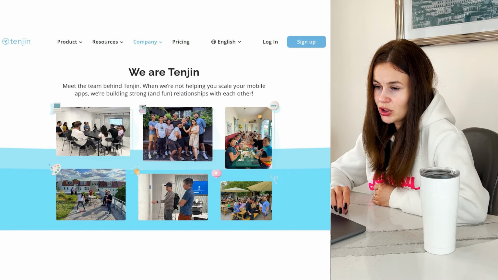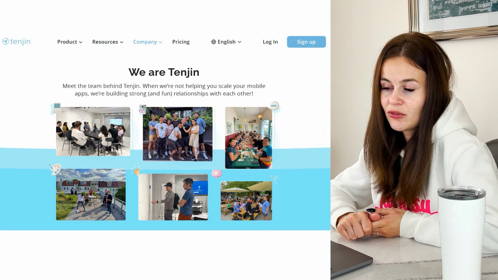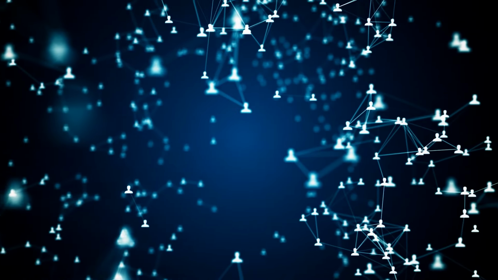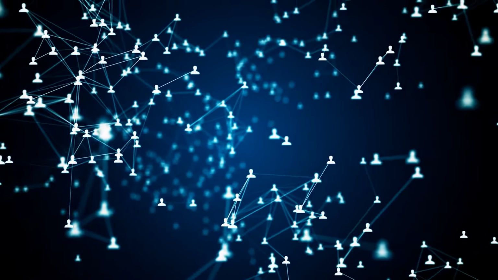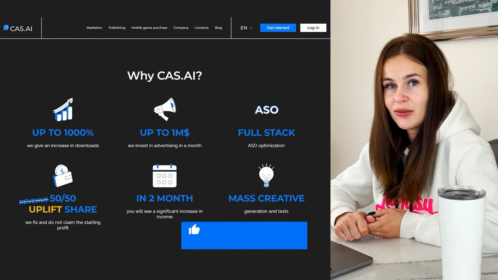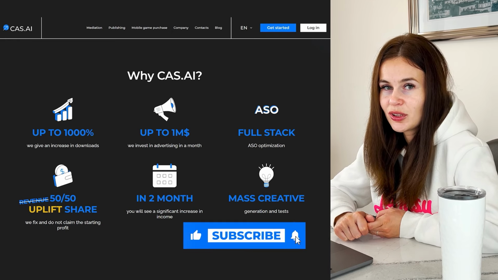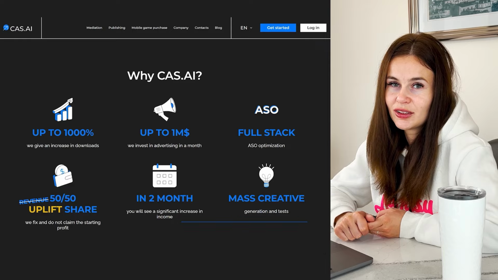That's why we use Tenjin, and with its help, we evaluate the quality of advertising campaigns. If we see that a certain geo is not included in a particular advertising campaign, in our KPI, we can disable certain types of advertising campaigns. How we analyze advertising campaigns, how we evaluate geo, and how we assess organic traffic, we will discuss in the next video.